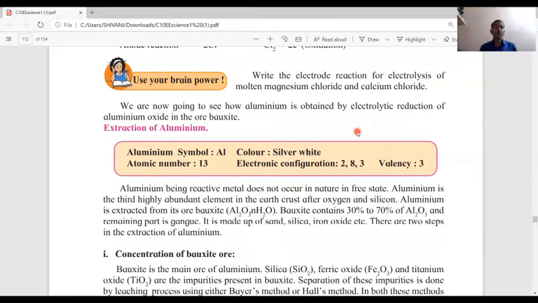We already know that the symbol of aluminum is Al, the color of aluminum is silver white, the atomic number of aluminum is 13, and the electronic configuration is 2, 8, 3. The 3 electrons are present in the outermost or valence shell of aluminum, so the valence of aluminum is 3. Aluminum loses electrons in a chemical reaction and gets a positive charge, so aluminum is an electropositive element, or a metal.